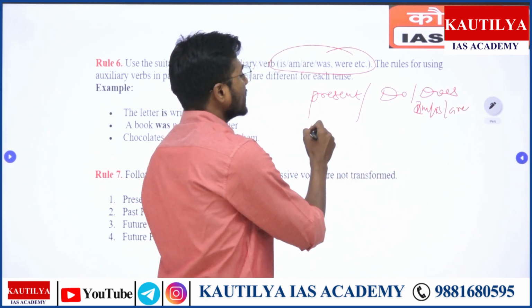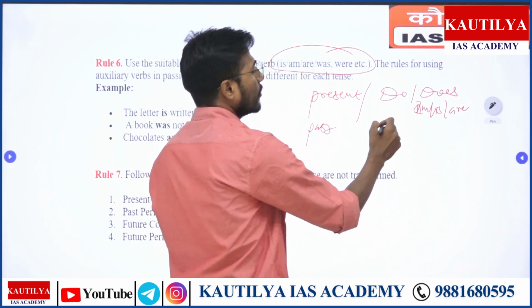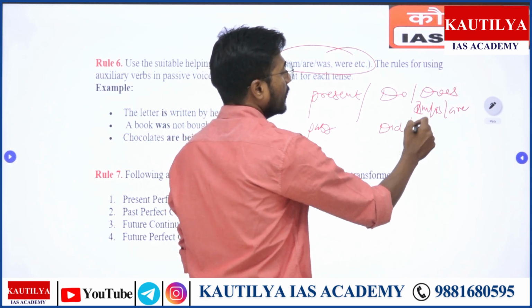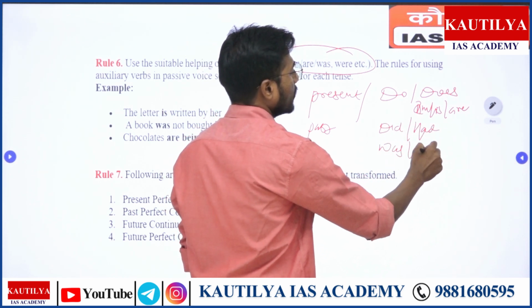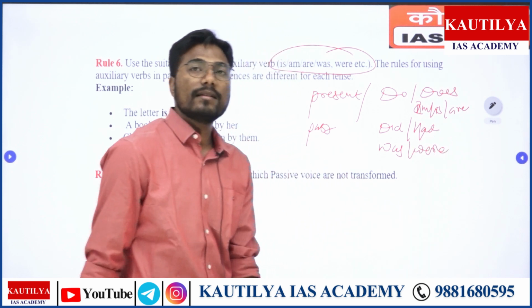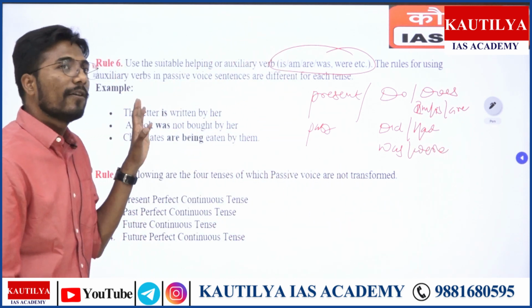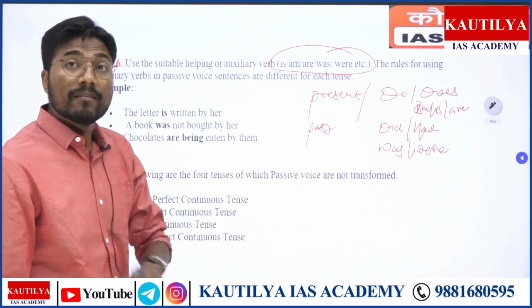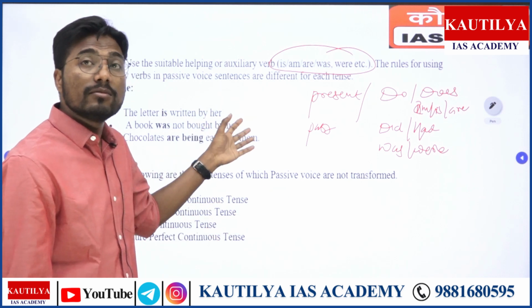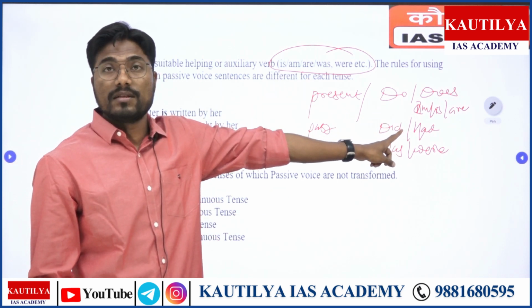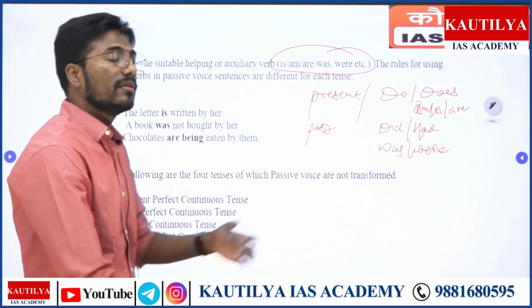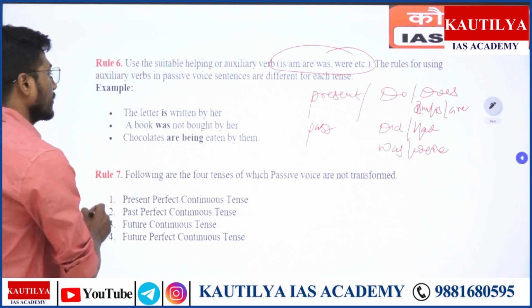When it comes to past tense, we have did, then had, was, and were, right? So you have to identify the type of tense, जैसे मैंने बोला है. Accordingly, you have to choose the auxiliary verb. Right away, we are going to understand after the very lecture what are different auxiliary verbs, right?